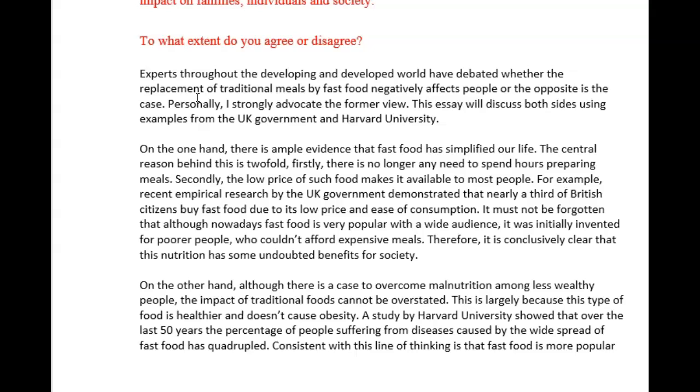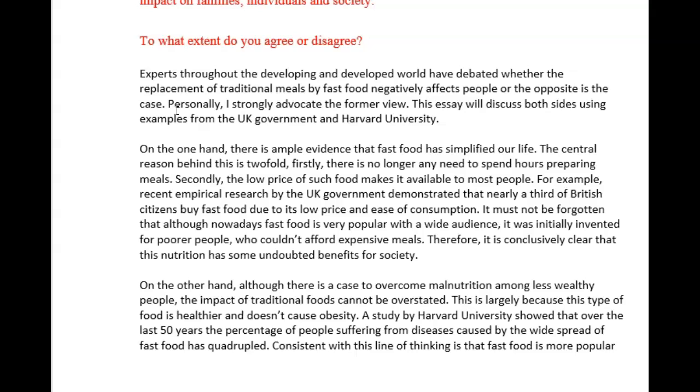Okay? Because when they say that your position is clear throughout the response, that's what we mean. It wouldn't make sense for you to say, I strongly advocate one view, and then all of a sudden we see that you have argued in favor of both sides. That doesn't make your position clear, okay? So this is an issue of both task achievement and coherence and cohesion. It would really fall under both of those categories. So let's see how you develop this, and then we can talk about how you could have changed your thesis statement here, your position statement, to reflect what your position actually is.